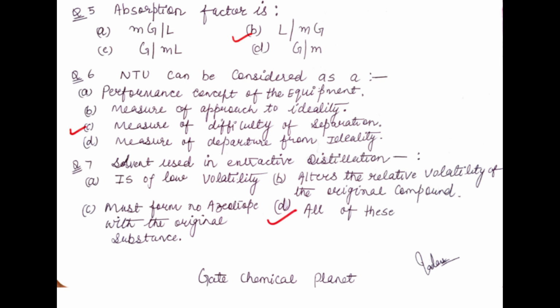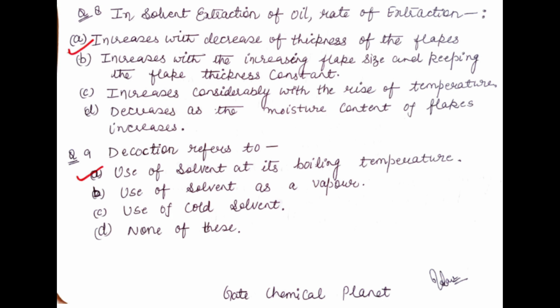All of these statements are correct for the solvent used in extractive distillation. So all of these are correct. Now we will move on to the next question.